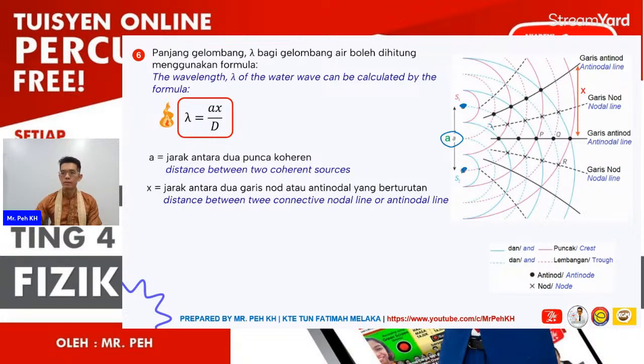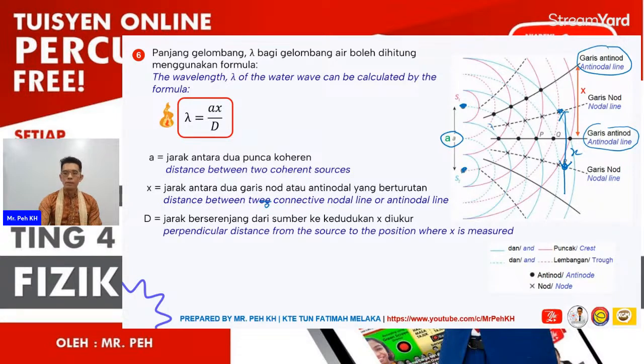Then x will be the distance between two consecutive nodal lines or anti-nodal lines. That means it can be from anti-nodal line to anti-nodal line, or you can measure from here to here, nodal line to nodal line also can. So this will be the x.